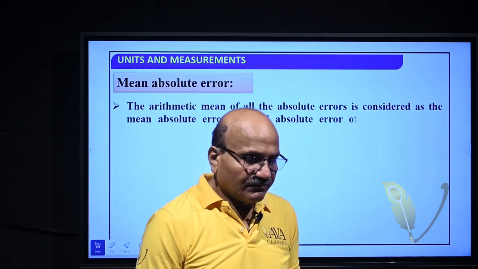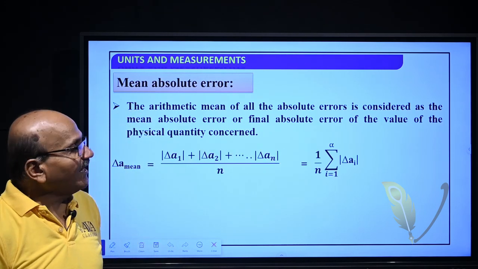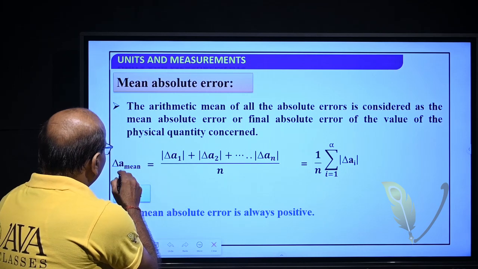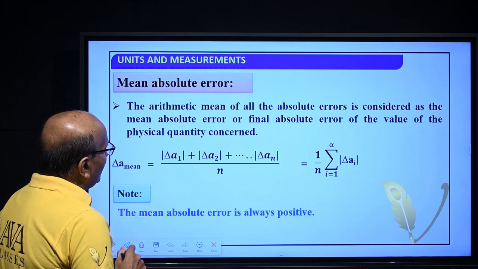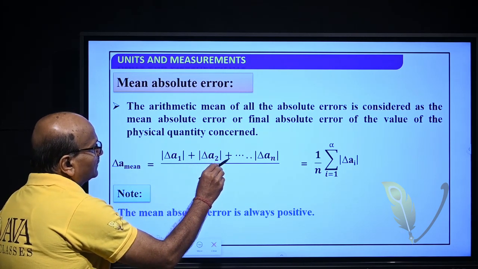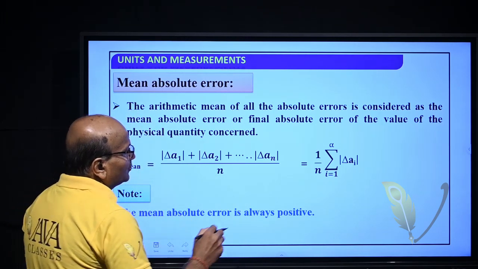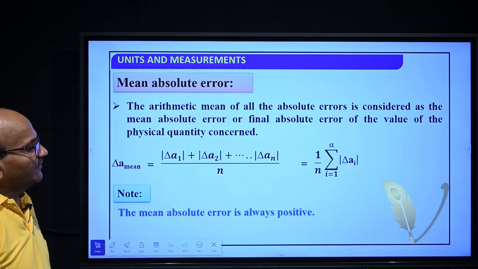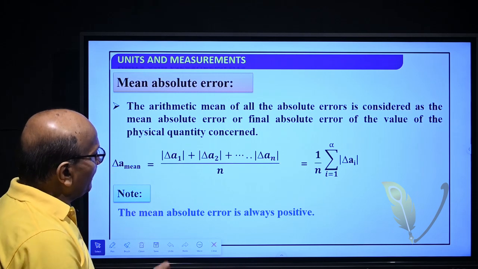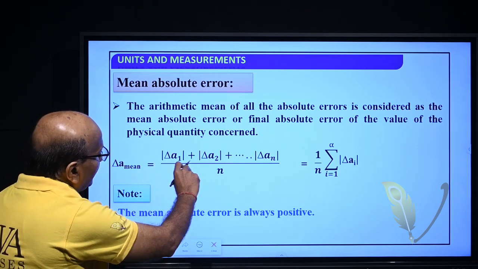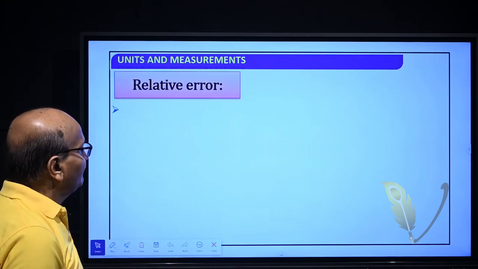So, the arithmetic mean of all these absolute errors is known as mean absolute error. That is, delta A mean is equal to mod of delta A1 plus mod of delta A2 plus, in this way, mod of delta An, divided by n. So, it is equal to 1 by n summation of mod delta Ai. The mean absolute error is also positive because all of these are absolute values, so naturally the mean absolute error is also a positive value.